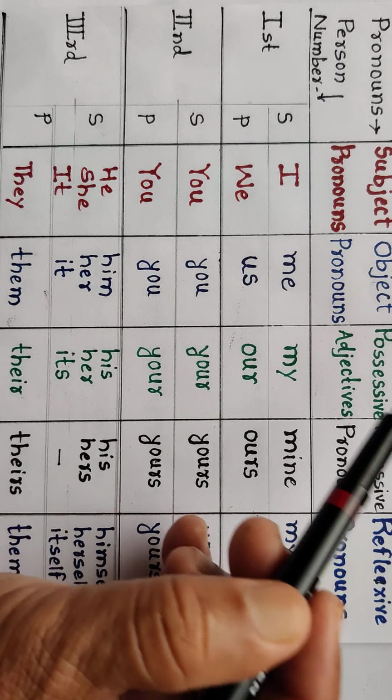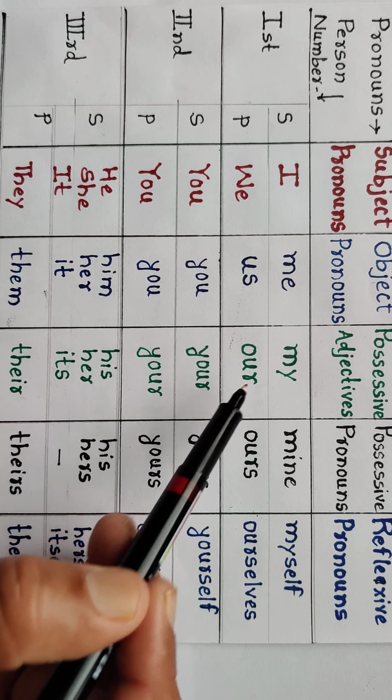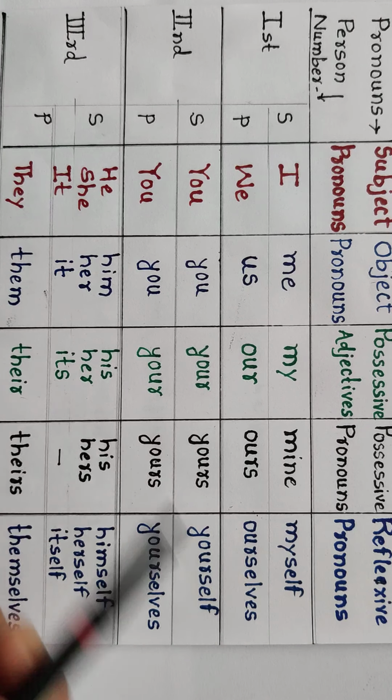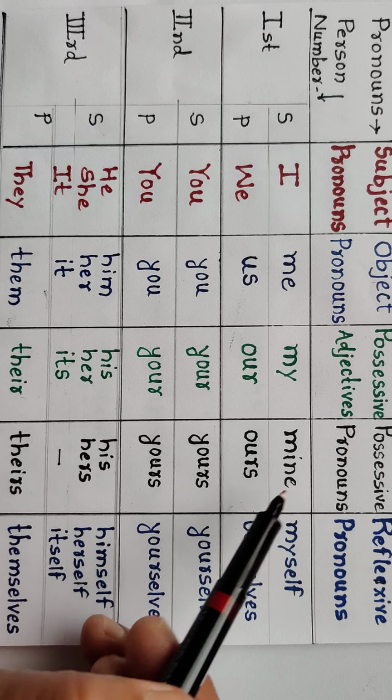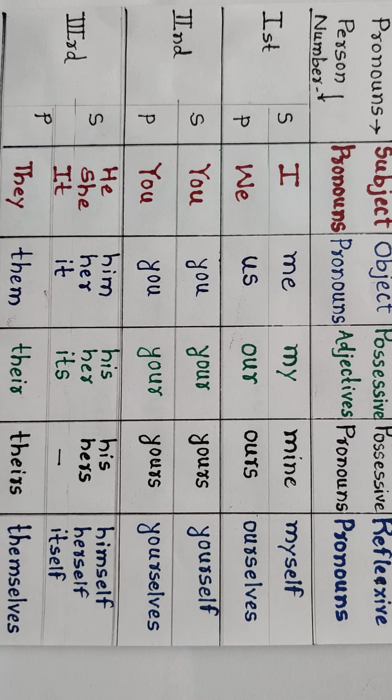Then possessive adjectives. Look: my, our, your, his, her, its, their. We will see in detail. Possessive pronouns: mine, ours, yours, his, hers, it is not used, and theirs. And reflexive pronouns: myself, ourselves, yourself, yourselves, himself, herself, itself, and themselves. You can take a screenshot of this chart.